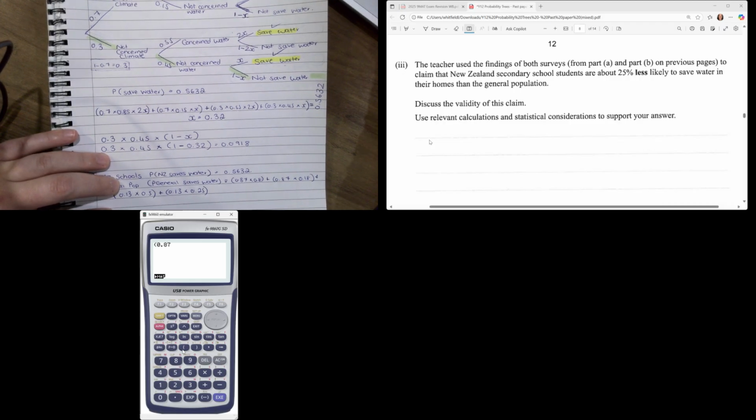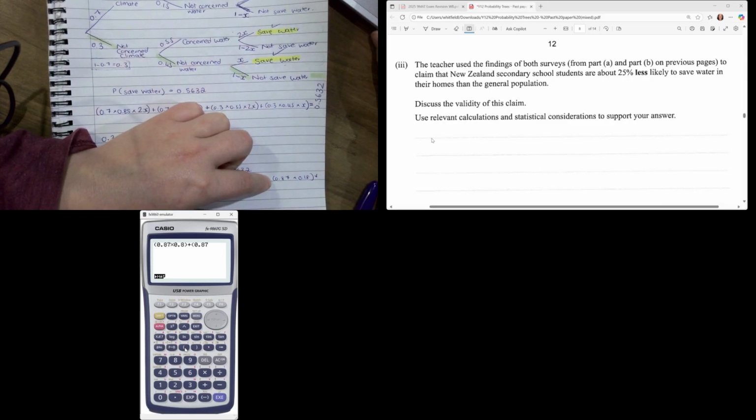So we have bracket 0.87 times 0.8 close bracket plus open bracket 0.87 times 0.18 close bracket plus 0.13 times 0.5 close bracket plus open bracket 0.13 multiplied by, I made a mistake here, hold on, let me delete that and pop in the proper bracket.